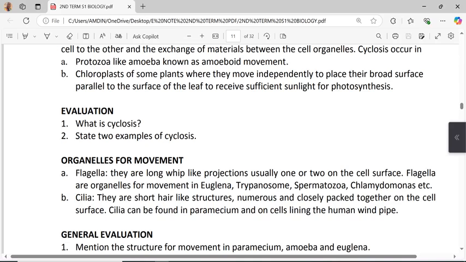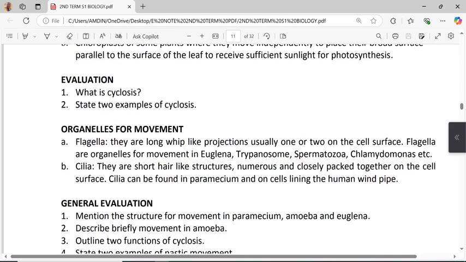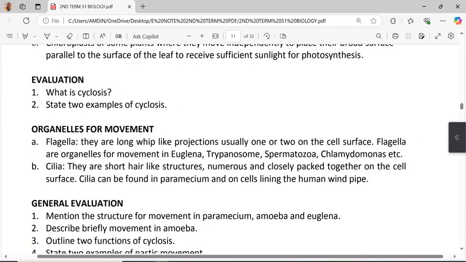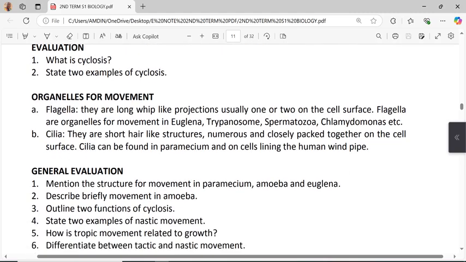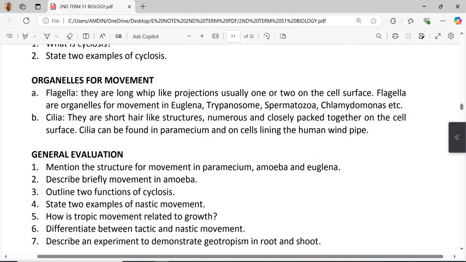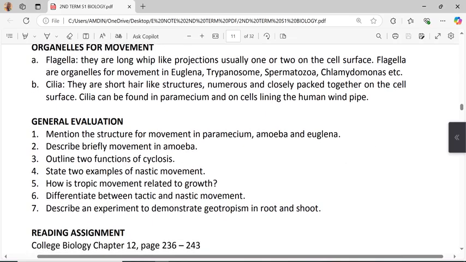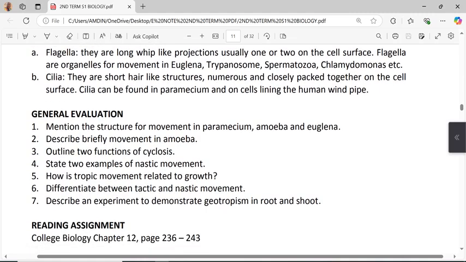Evaluation. What is cyclosis? State two examples of cyclosis. Organelles for movement. A, flagella. They are long whip-like projections, usually one or two on the cell surface. Flagella are organelles for movement in Euglena, Trypanosome, spermatozoa, Chlamydomonas, etc.